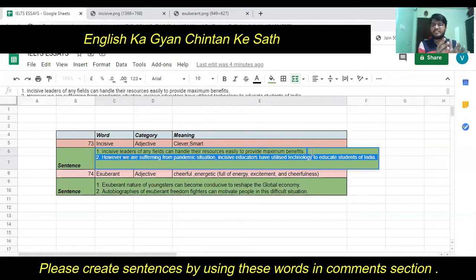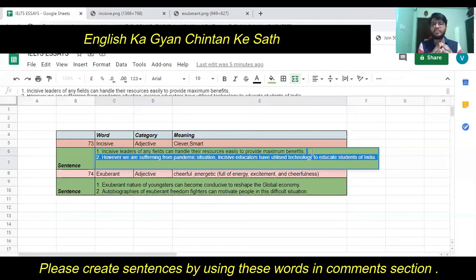Despite the pandemic situation, the smart educators, the clever teachers, or what I can say, incisive teachers or incisive educators, have started utilizing the internet, and mobiles with the internet, and in that way they have started using technology to educate students of India, right? That is the meaning in this context.